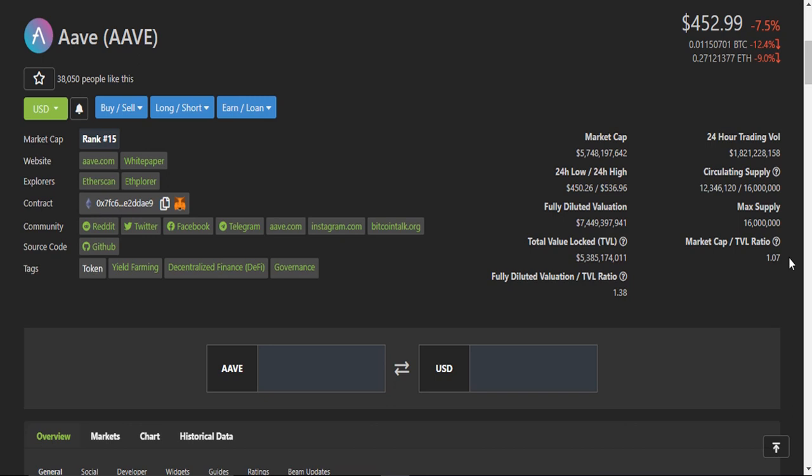Here you can see this is the Aave CoinGecko page, and Aave is currently trading at the $452 level and is currently down 7.5% on the day chart. This is the rank of Aave, which is 15, and this is the total market cap. This is the 24-hour high and low prices, this is the circulating supply of Aave, and this is the 24-hour trading volume.